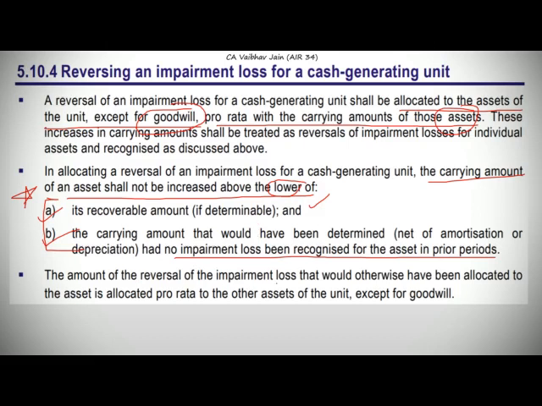The amount of reversal of impairment loss that would have otherwise been allocated to the asset is allocated pro rata to other assets of the unit except for goodwill. See, again we are not allocating to goodwill because of the prohibition of Ind AS 38.